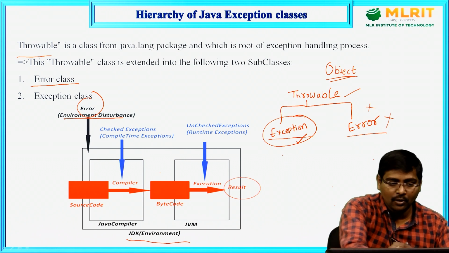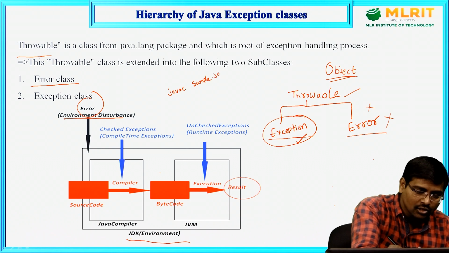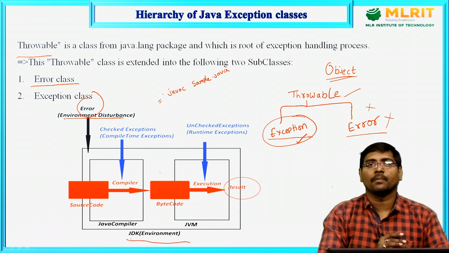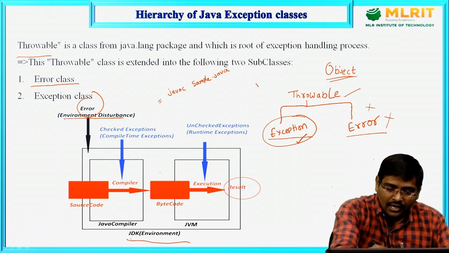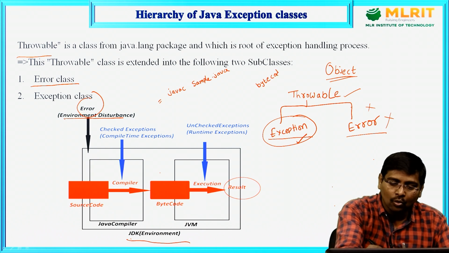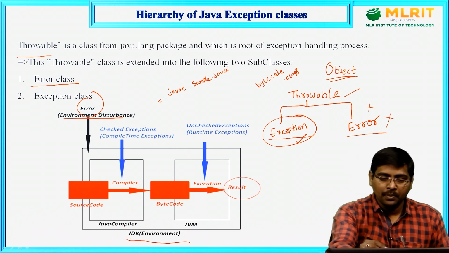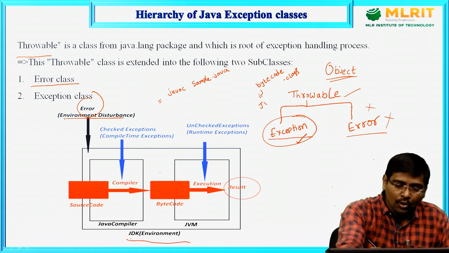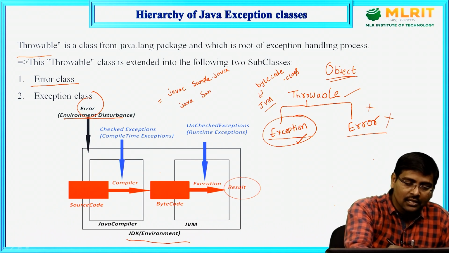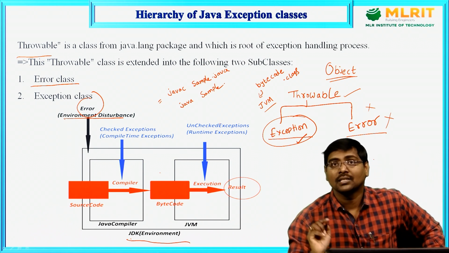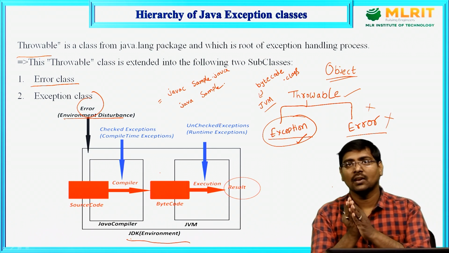So, I do compilation like this: javac sample.java. This is the first step. Once that compilation is completed, what does it generate? It generates bytecode. It is also called a .class file. Now, the second step is this bytecode is loaded into the JVM and executed like this: java sample. Clear? Now, the two stages are, one is compilation, another one is execution.